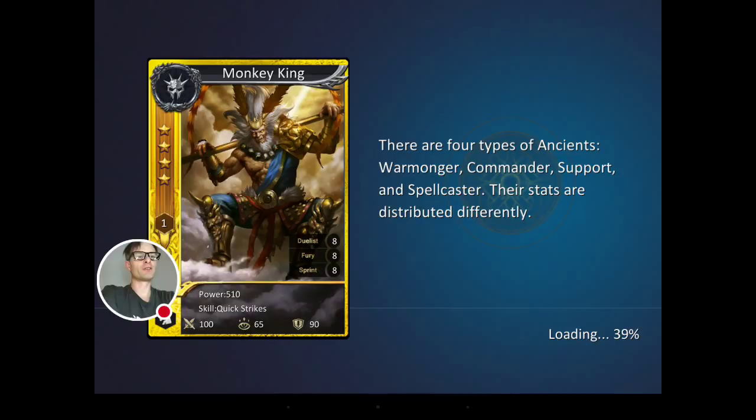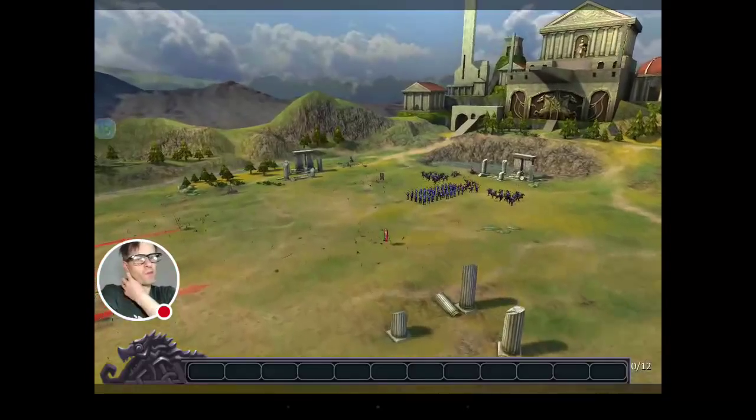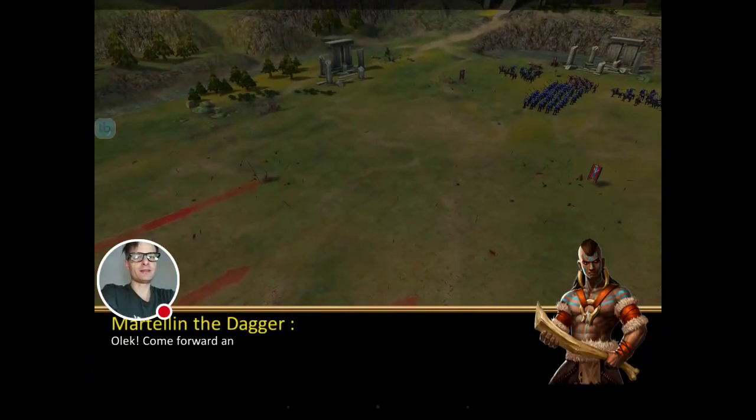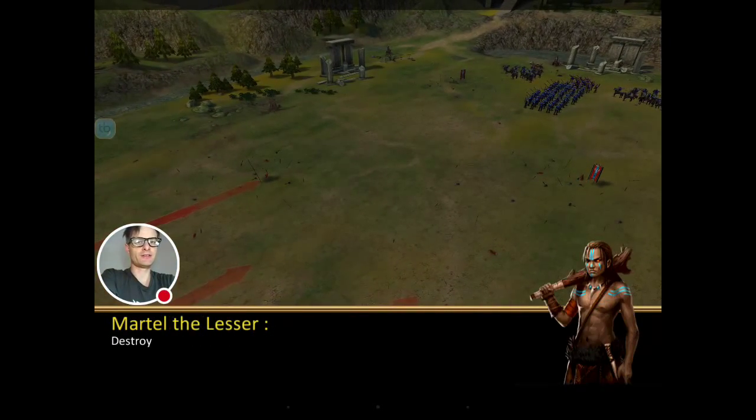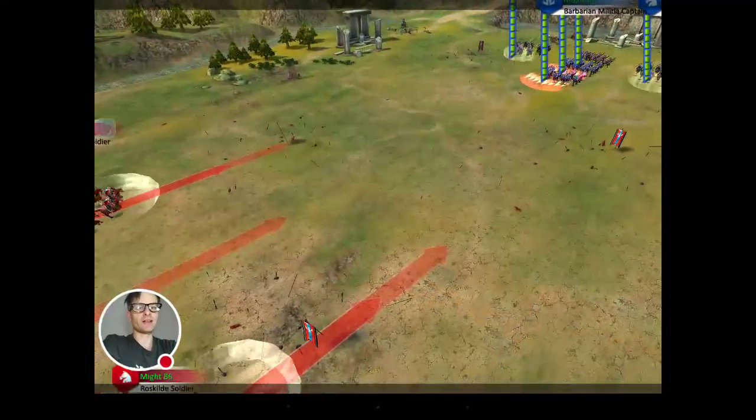So this is a bit more interesting. Four types of ancients, so that's the class system. Cards, so we're going to get some card mechanics going on. Taking a bit longer to load now. Okay, so we're going to have a battle. Come on, face my death, yeah, okay, let's go on. Fight, okay, getting to the good bit now.